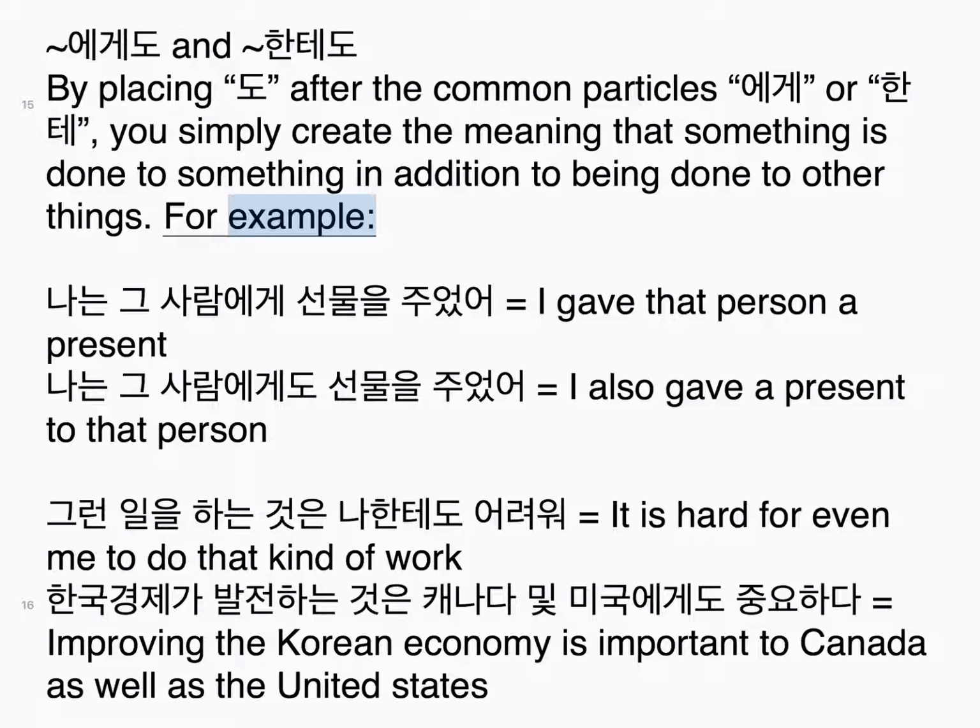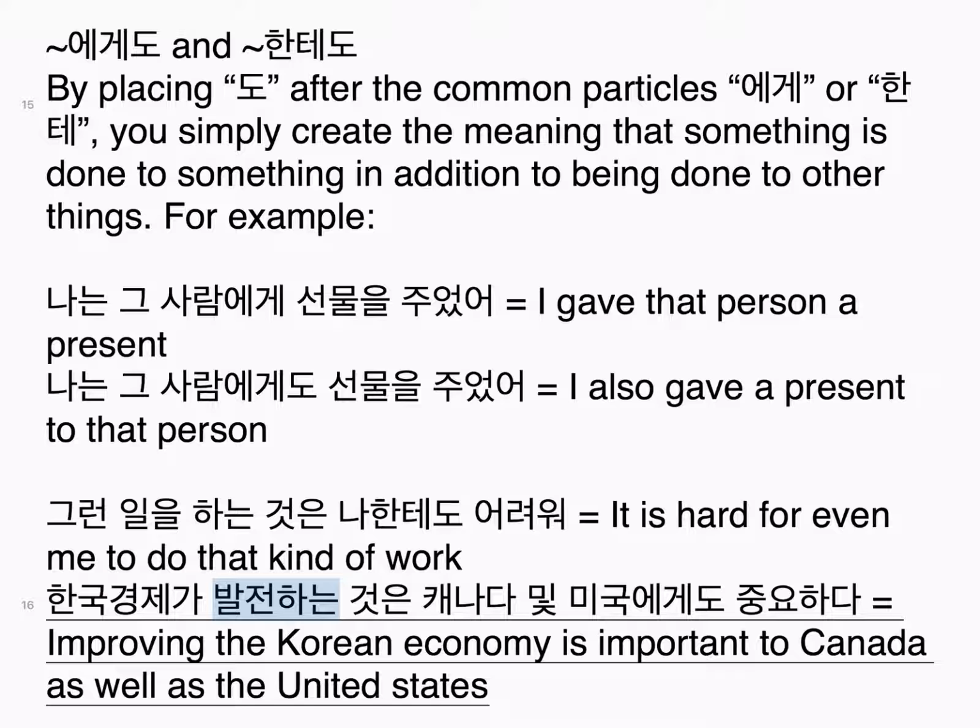For example, 나는 그 사람에게 선물을 주었어. I gave that person a present. 나는 그 사람에게도 선물을 주었어. I also gave a present to that person. 그런 일을 하는 것은 나한테도 어려워. It is hard for even me to do that kind of work. 한국 경제가 발전하는 것은 캐나다 및 미국에게도 중요하다. Improving the Korean economy is important to Canada as well as the United States.